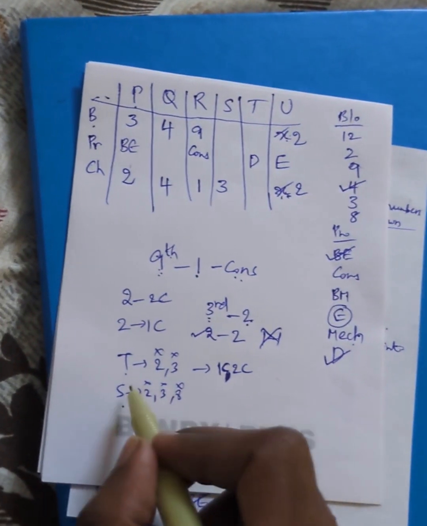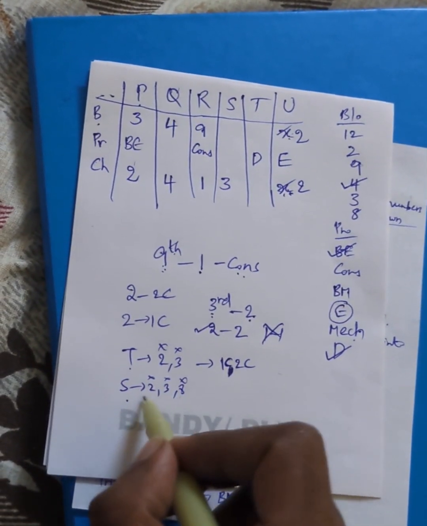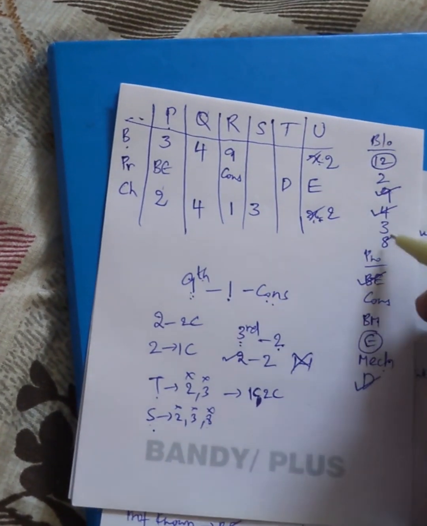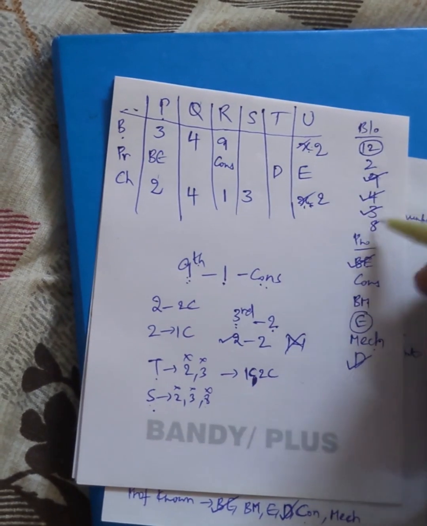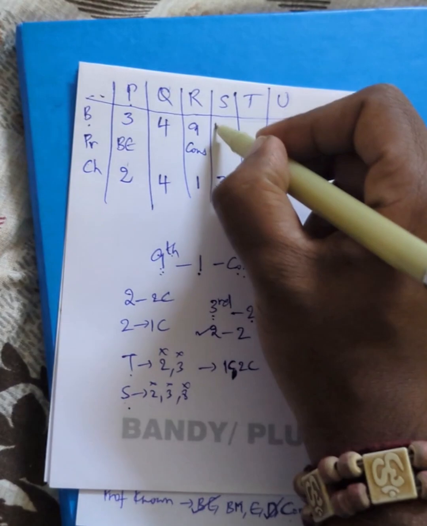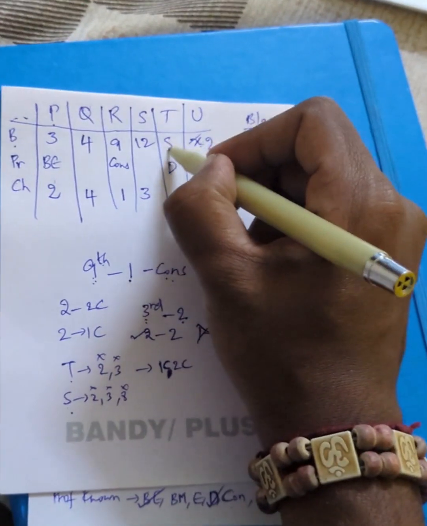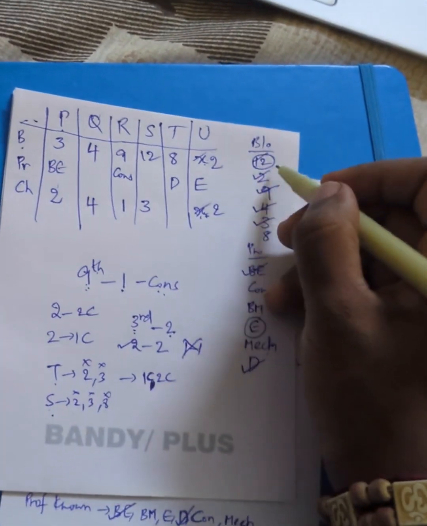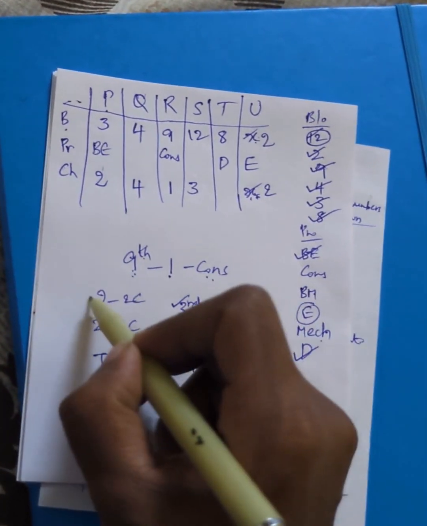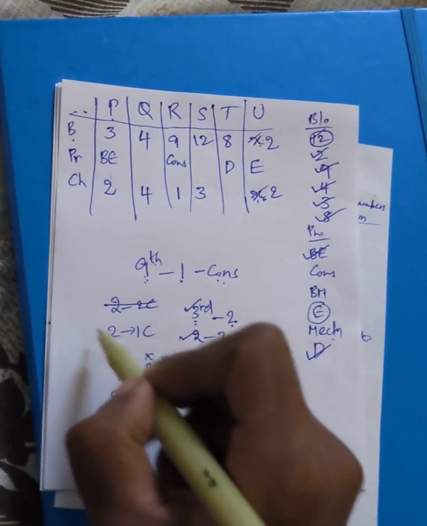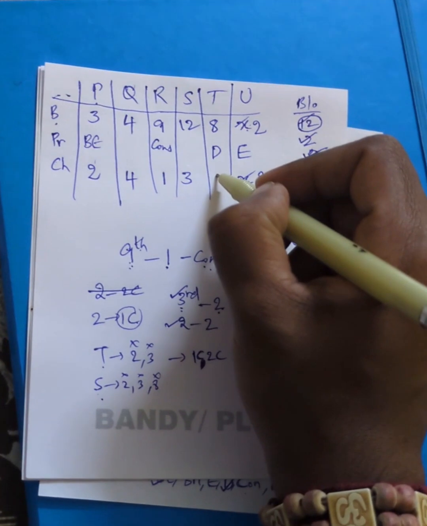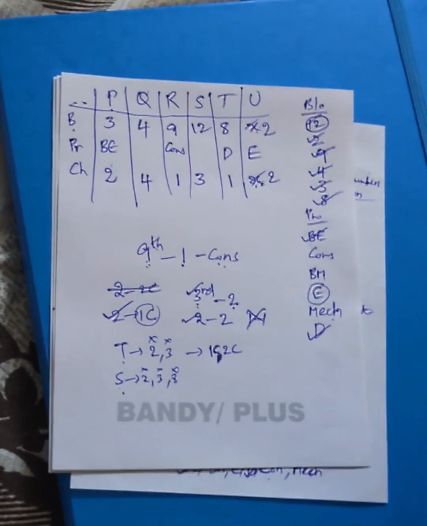Next, you have no option for S other than 12, because 9th is done, 3rd is done. Only options left are 2, 8 and 12, and we know S does not live in 2 and 8, so S should live in 12. That means T will live in 8. So block numbers are done. Now we have completed the 2-children cases and one person with 1 child. Only 1 person is left, he has to have 1 child, so children is also done.